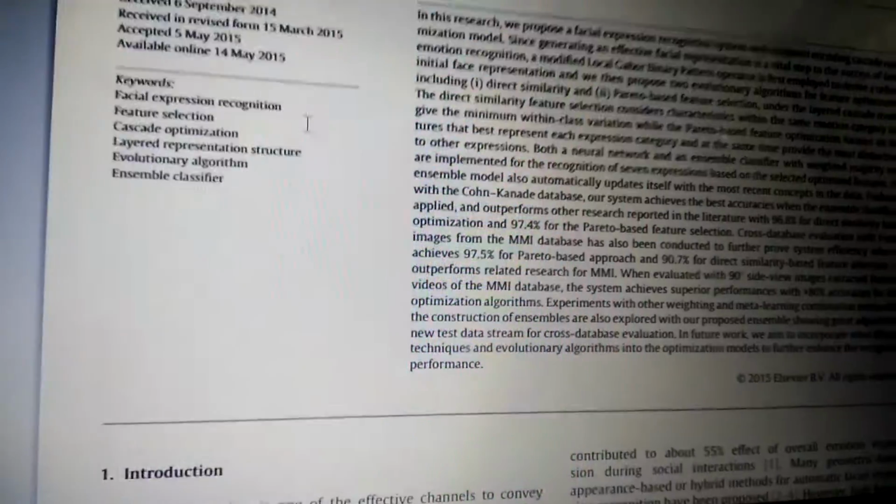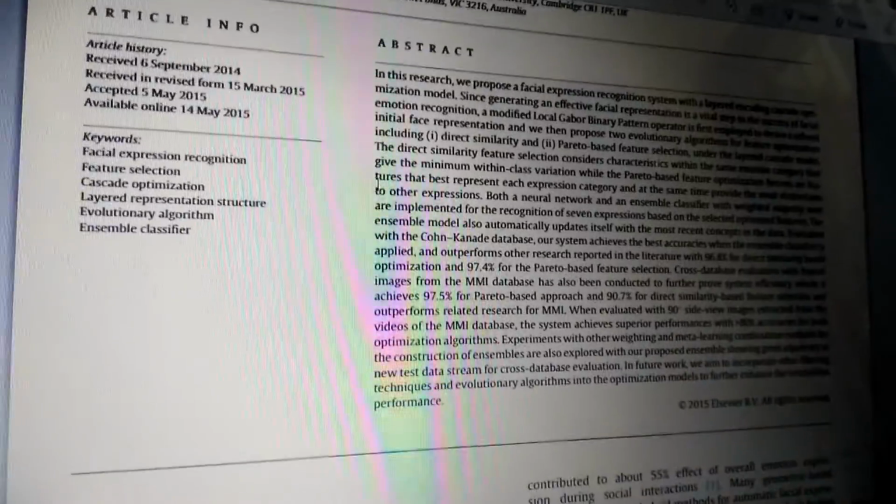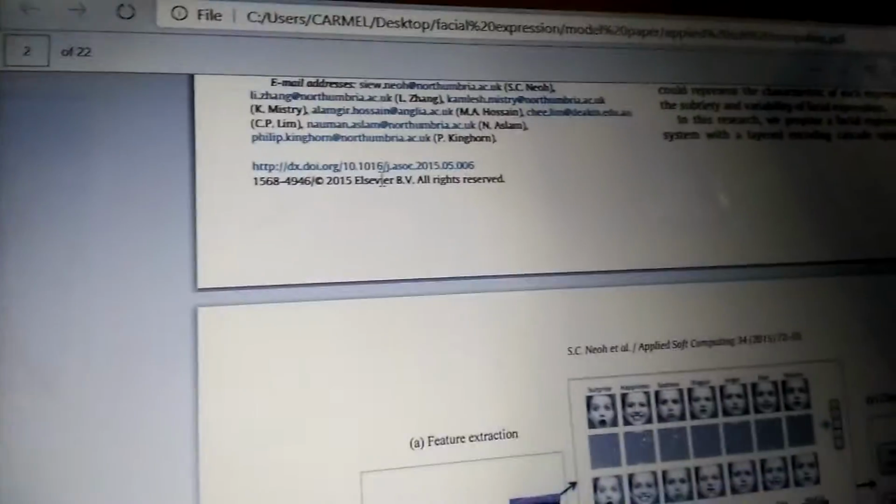Before getting into the paper, divide it into three parts. The main thing is the abstract. This is your DOI number. If you know the DOI number, you can research whatever paper you want.